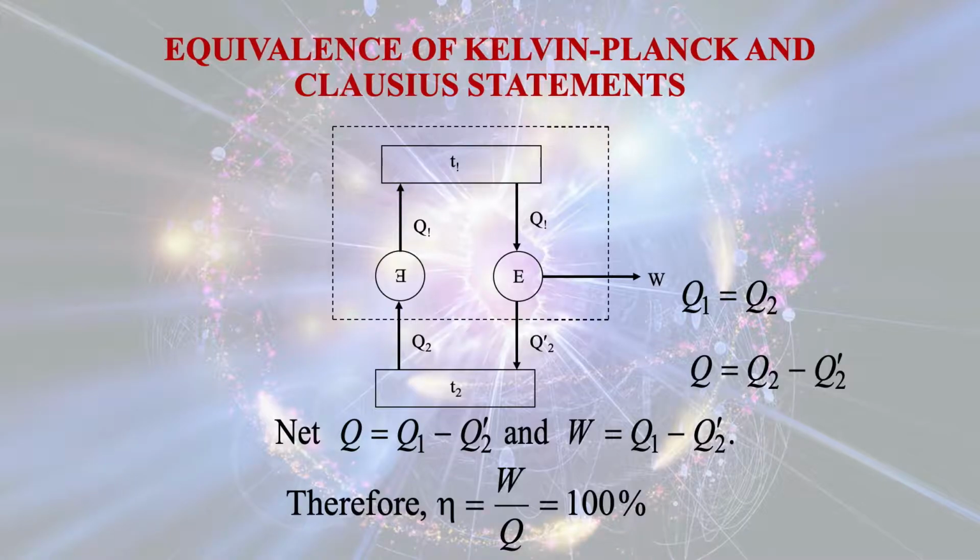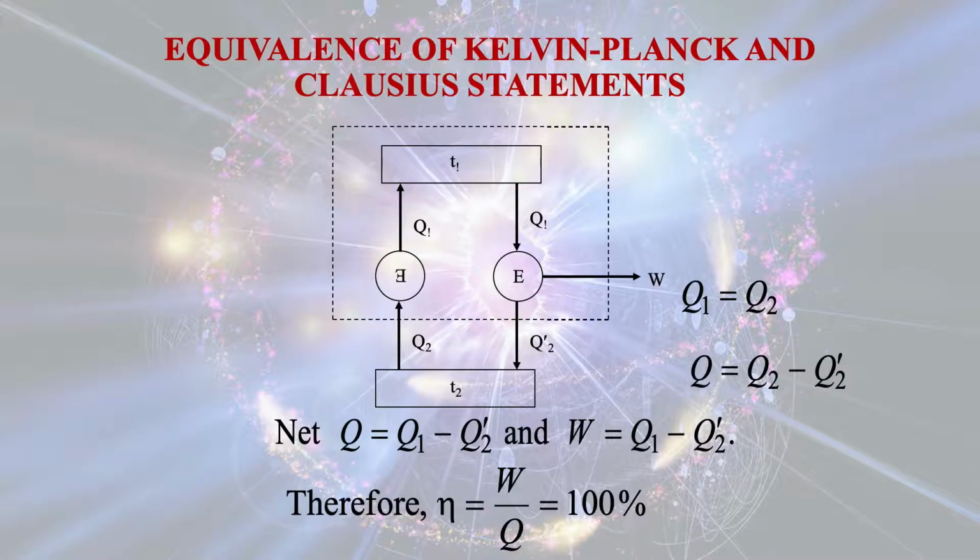Now let us discuss the equivalence of the Kelvin-Planck and Clausius statements. This says that if there is a violation of one statement, then automatically there will be a violation of the second statement. So in this case, we have considered two subsystems.